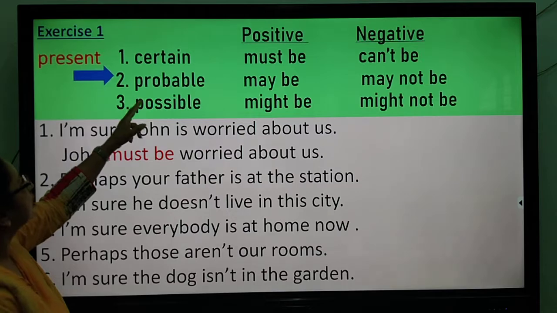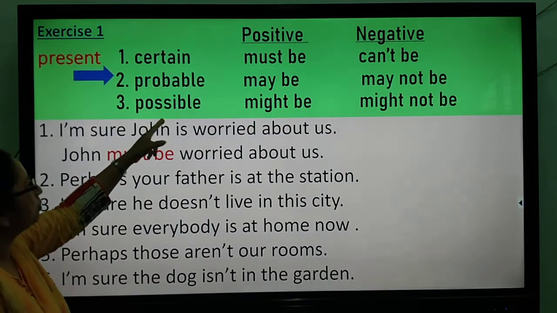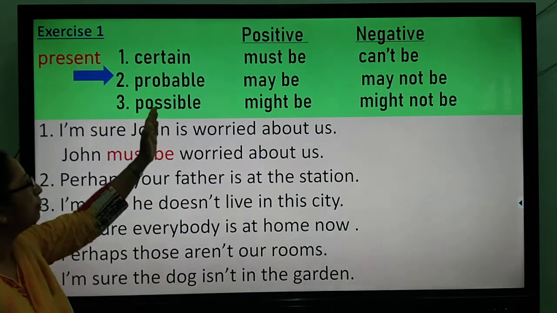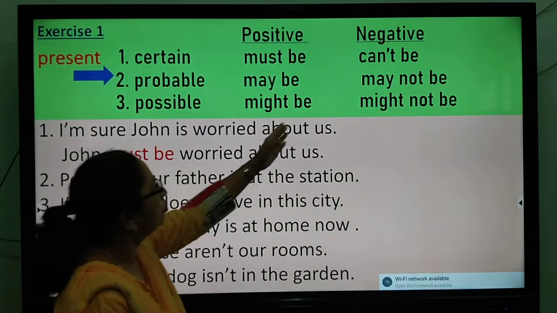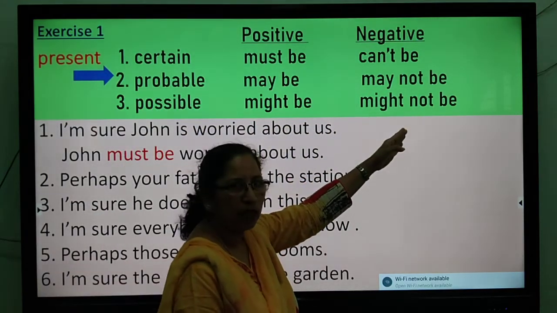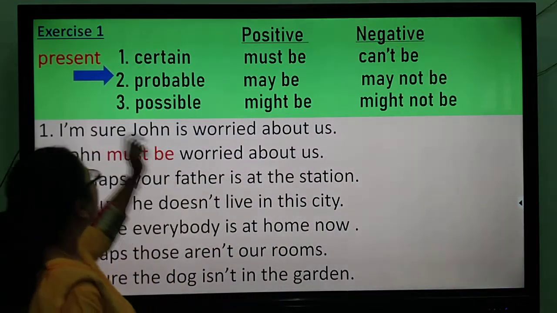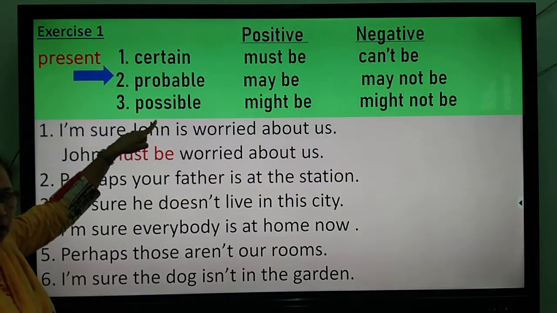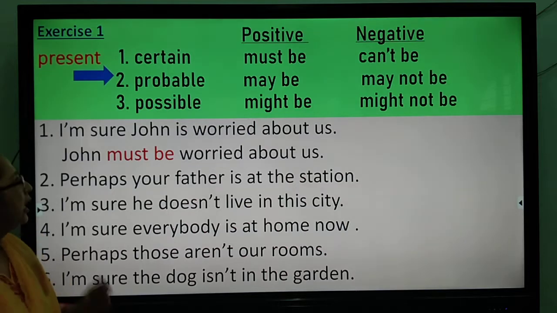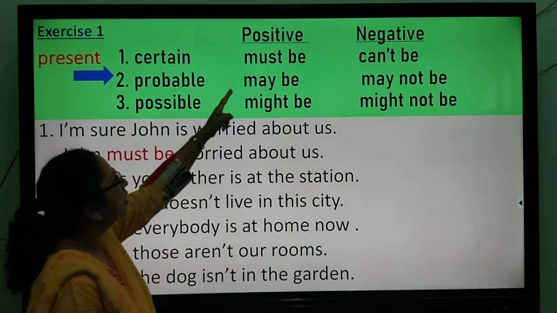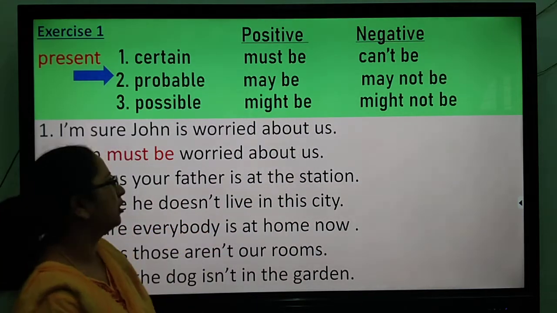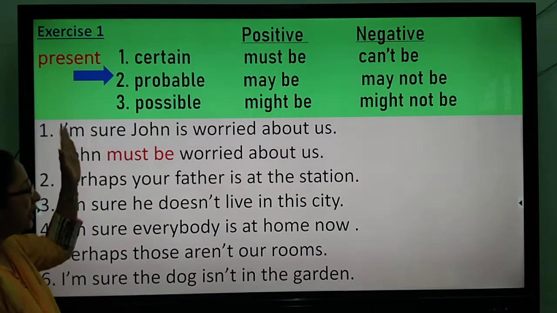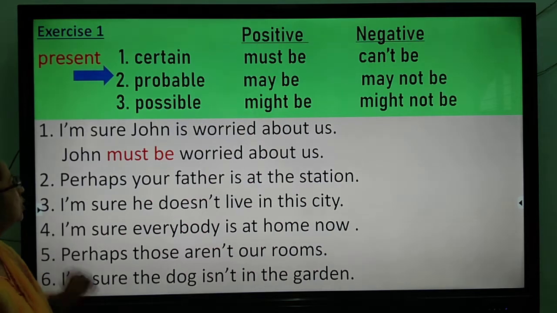Now, when we are talking about probable or possibility or something can happen, then we write may or might be, may not be, might not be. So probable and possible are more or less similar, and we can write may, might, and we can also use could that we had done in our books. So now see these sentences and use them.